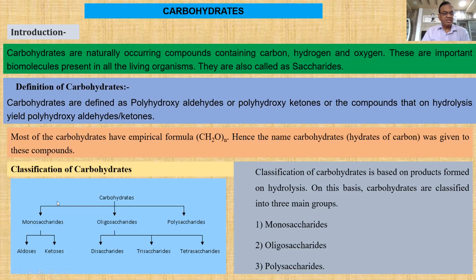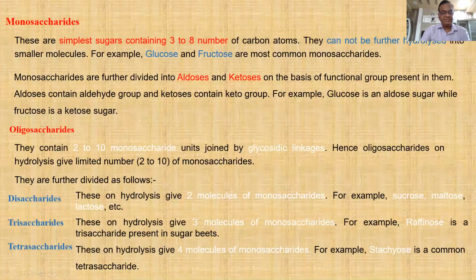Let us come to know the classification of carbohydrates. They are classified into three main classes: monosaccharides, oligosaccharides, and polysaccharides. Monosaccharides again get classified into two types: aldoses and ketoses. Oligosaccharides into three types: disaccharides, trisaccharides, tetrasaccharides. And of course, polysaccharides are classified into homopolysaccharides and heteropolysaccharides.